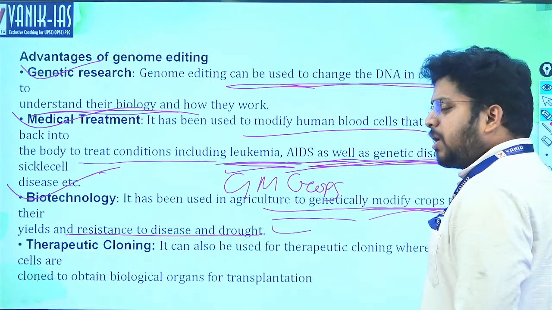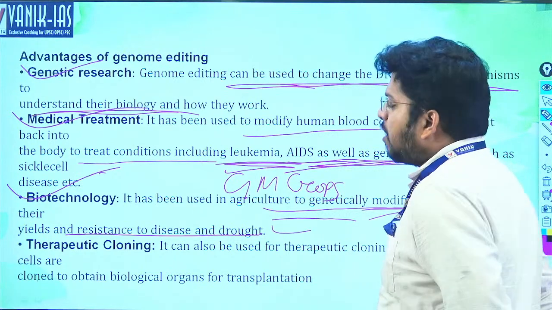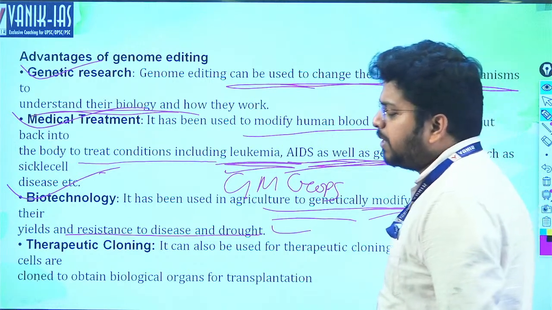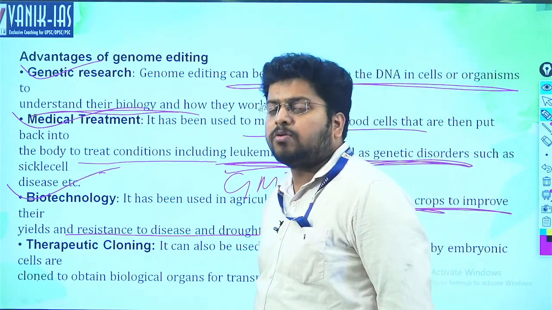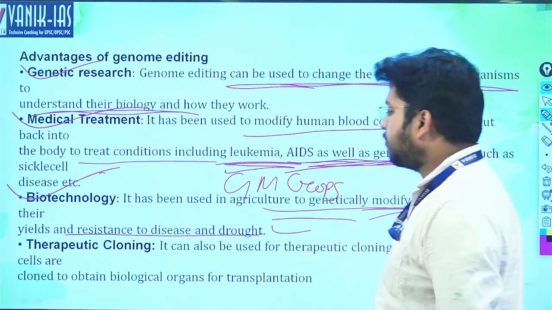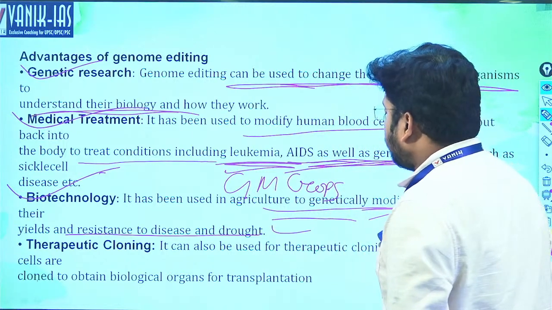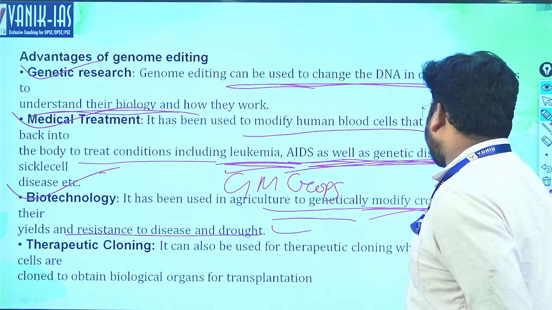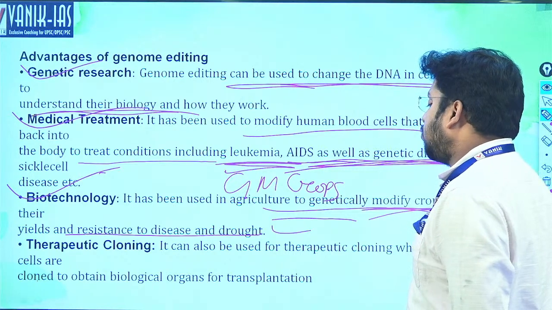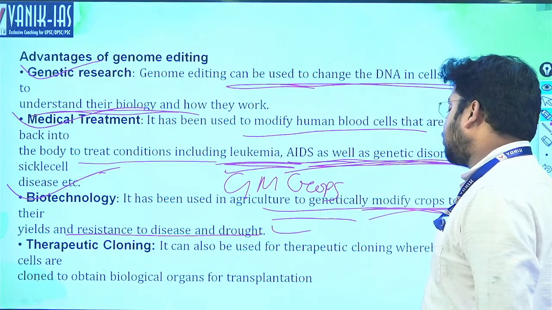We have now, for example, BT cotton allowed, and now 90% of the farmers are cultivating BT cotton because of its high production and low input cost. Then therapeutic cloning. It can also be used for therapeutic cloning, where embryonic cells are cloned to obtain biological organs for transplantation.